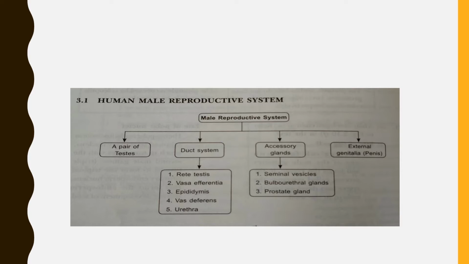In the system, a pair of testes is there, which is called the primary organs. Primary means the main organs of the reproductive system. In the duct system we will study rete testis, vasa efferentia, epididymis, vas deferens and urethra. All these are the ducts. Accessory glands: there are three types, seminal vesicles, bulbourethral glands and prostate gland. And then the external genitalia, which is the penis.